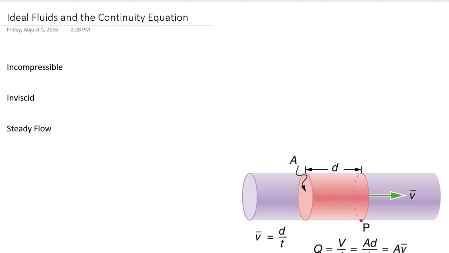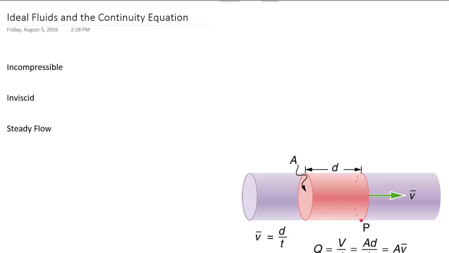So now we're going to start talking about fluid flow and fluid dynamics, which is a very complicated subject. Fluid flow is very complex. So the first thing we're going to do is make some simplifying assumptions so that we can have a nice base to start from. For this video and the next, we'll be talking about an ideal fluid. So we have ideal fluid flow.